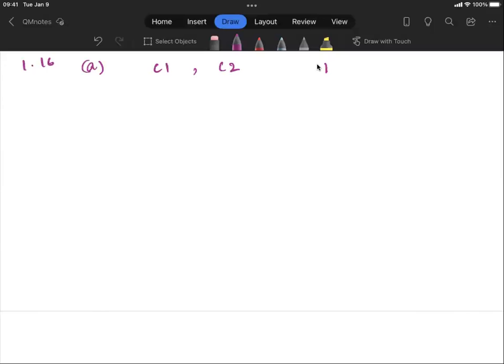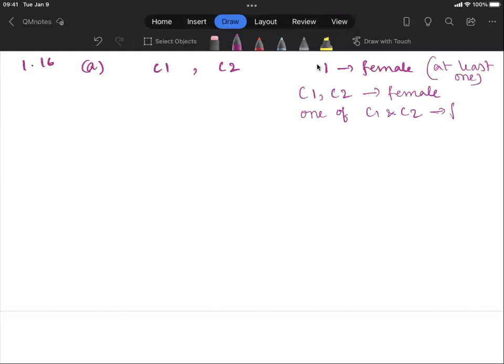So we know 1 child is definitely female. There's at least 1 female child. So let's keep that in mind. It's possible that C1 and C2 are both female, or one of C1 and C2 is female. So these are the possibilities. Now we need to compute the probability that both their children are girls.